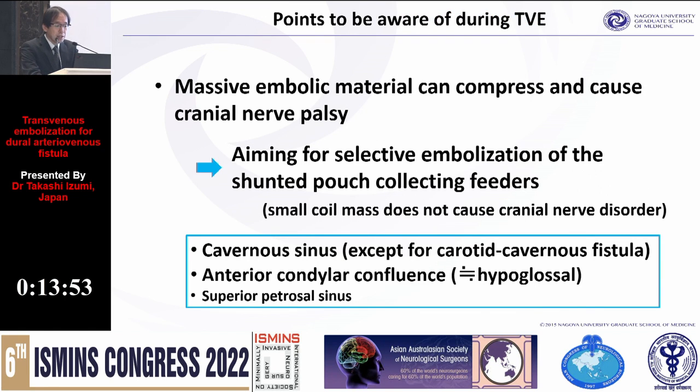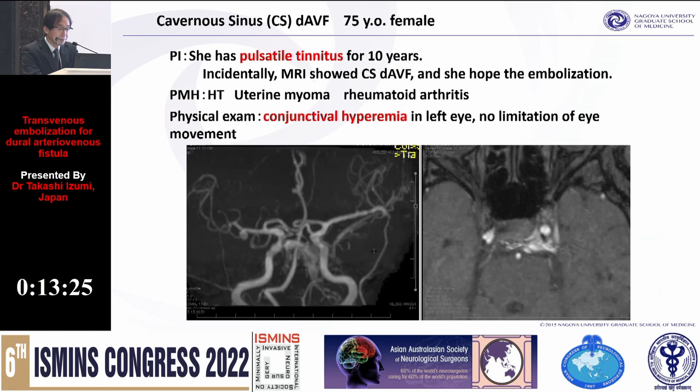In TVE, massive embolic material can compress and cause cranial nerve palsy, so I aim at selective embolization of the shunted pouch collecting feeders. Small coil mass does not cause cranial nerve disorder. The main target is cavernous sinus dural AVF and anterior condylar confluence dural AVF. So I present the three cases.